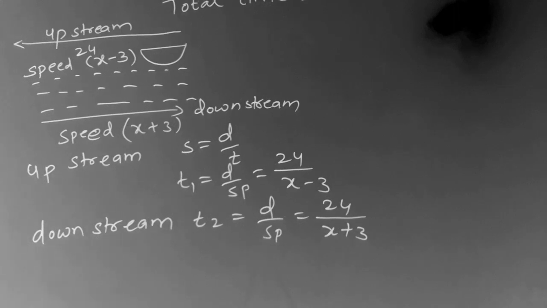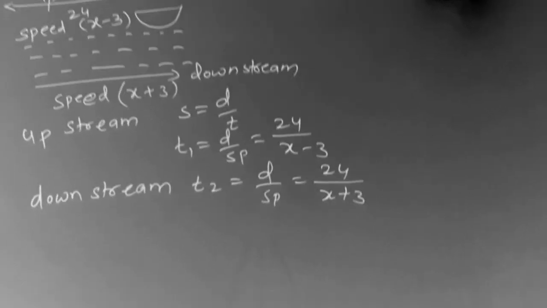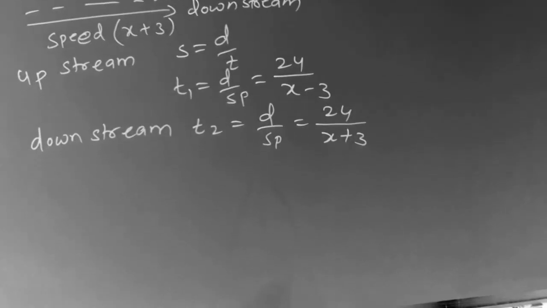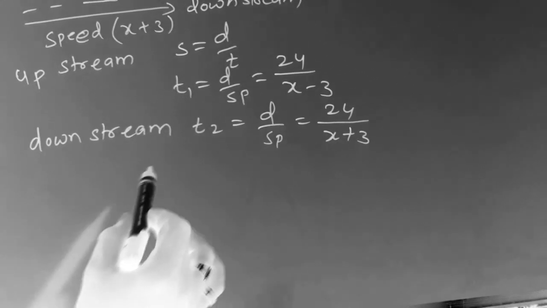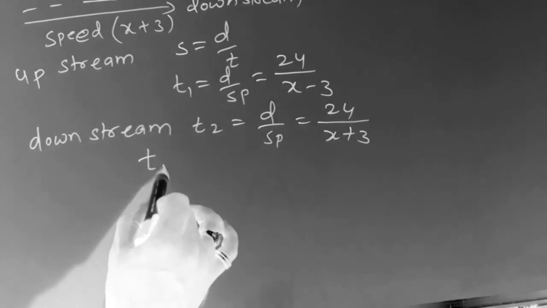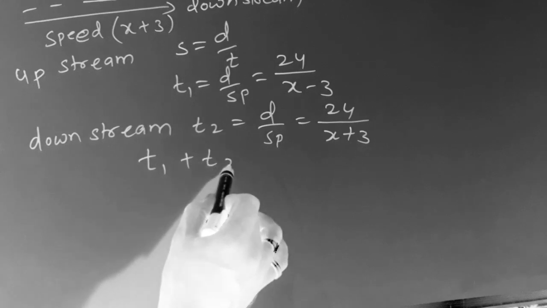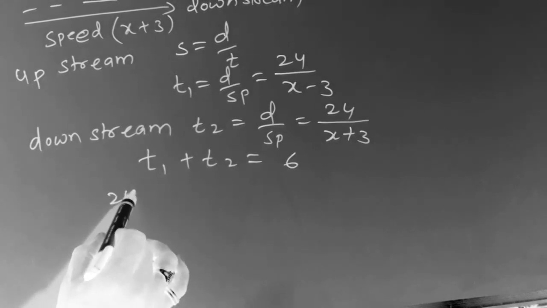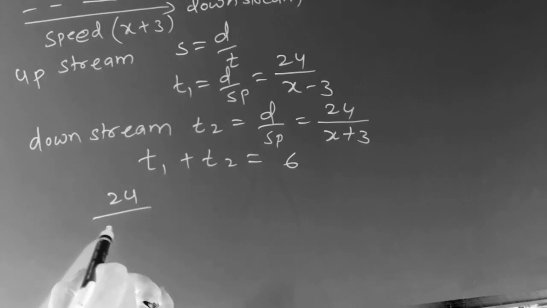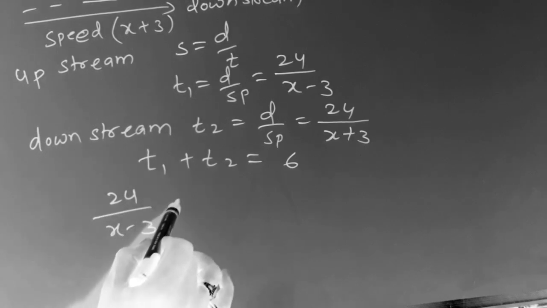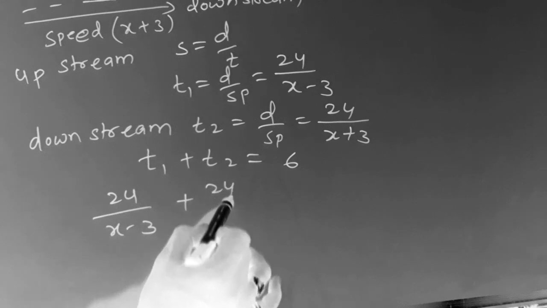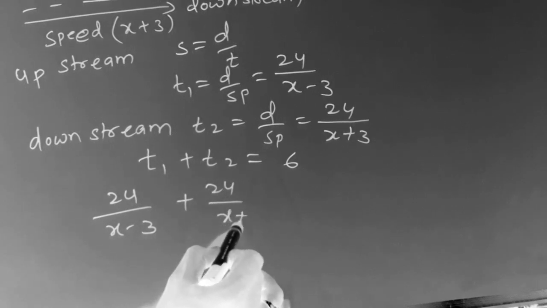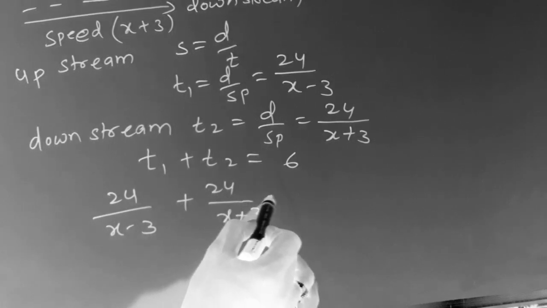So t1 plus t2 together is 6 hours. t1 is 24 by x minus 3, t2 is 24 by x plus 3, so that is equal to 6.